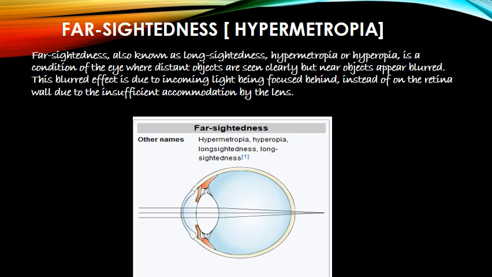So what happens is, in such cases the near point of the eye becomes more than 25 centimeters away, and they cannot see things which are very close to them. It is just opposite to myopia. So here are the symptoms of hypermetropia, which is also called hyperopia or farsightedness or long-sightedness.